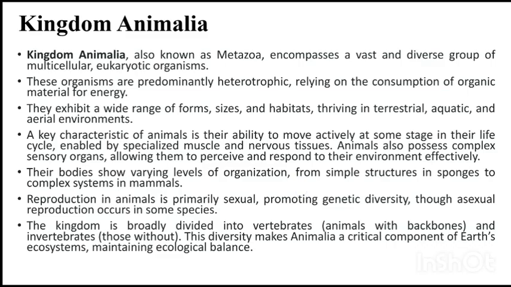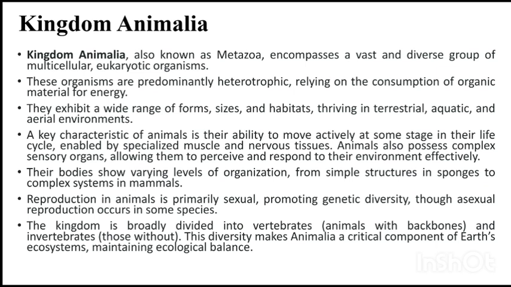Next, kingdom Animalia, also known as Metazoa. These are a diverse group of multicellular eukaryotic organisms. They are heterotrophic, relying on consumption of organic material for energy. They exhibit a wide range of form, size and habitat, thriving in terrestrial, aquatic and aerial environments.